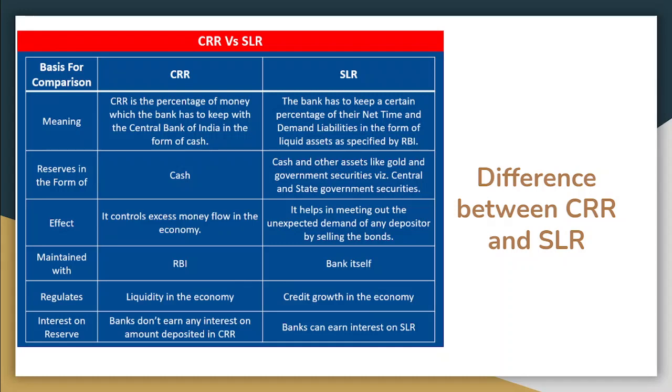Whereas for SLR, the bank has to keep a certain amount with itself in the form of government securities, gold or cash, and it helps in meeting any unexpected demand of depositors by selling the bonds. SLR regulates the credit growth in the economy, and the bank can earn interest on SLR.